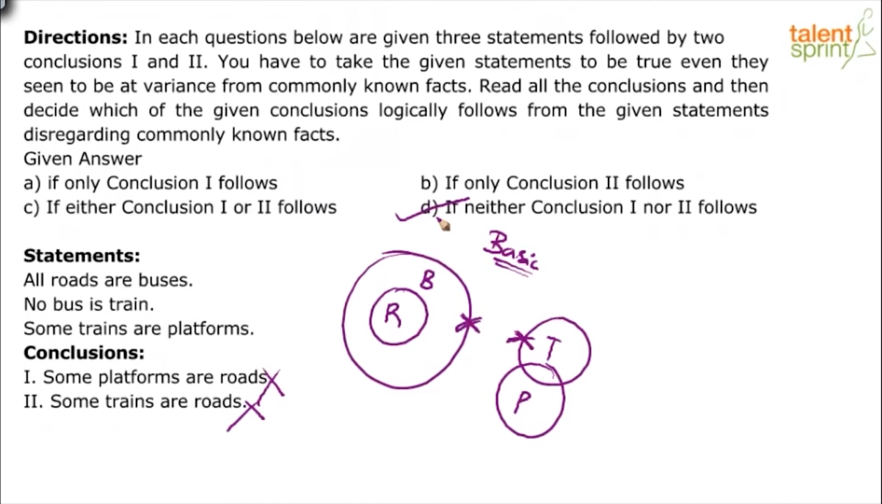Okay. And these are definite conclusion types, right? Both are definite conclusions. These are not possibility types. If they were possibilities, we would have checked using possible diagrams, or we would have checked at least one diagram that could satisfy that. But a definite conclusion should satisfy all the diagrams. And both the conclusions here do not satisfy the basic diagram itself. Hence, both of them are false.